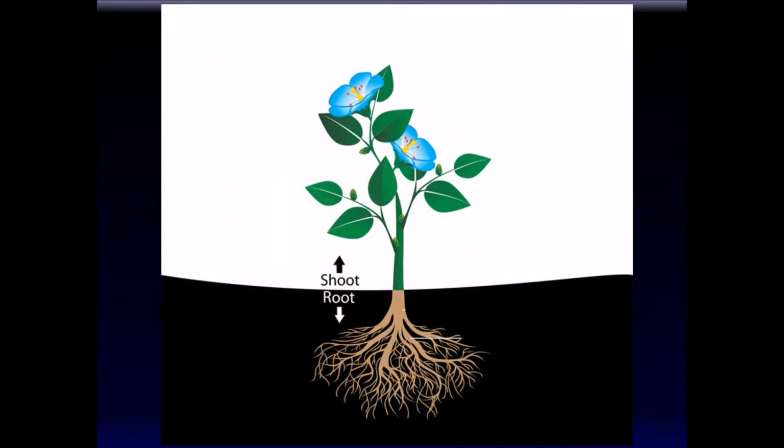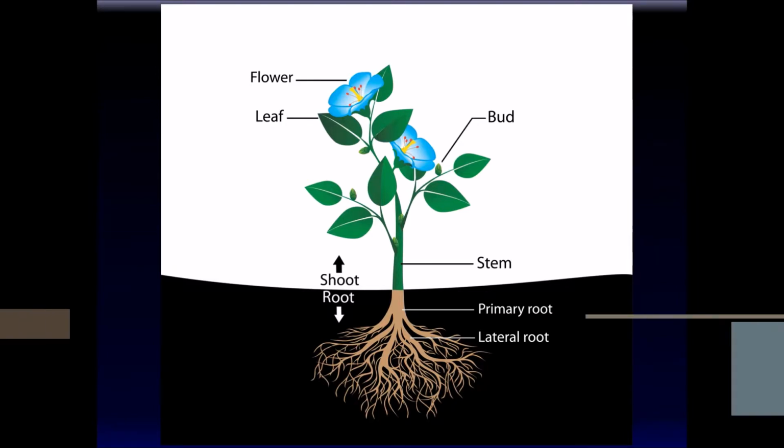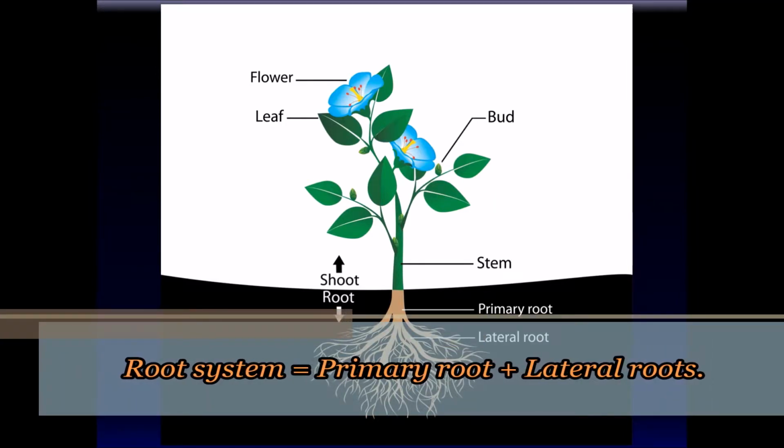Although there are many different types of plants, what you see before you is a basic understanding of a typical plant. Anything above ground is called the shoot, and anything below ground is called the root of the plant. Some important anatomical parts of the plants are the flower, the leaf, the buds, and the stem. And the root can be broadly classified as the primary root and its numerous divisions, the lateral roots.